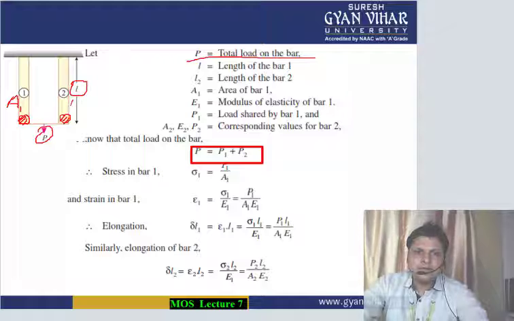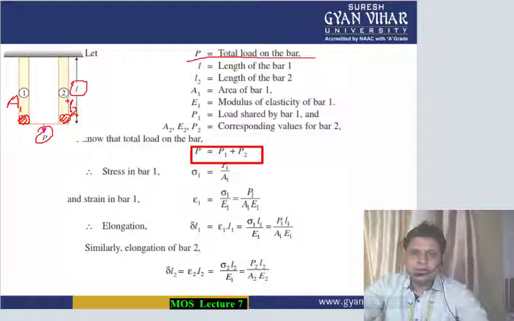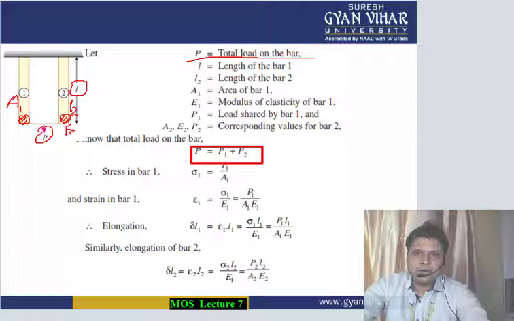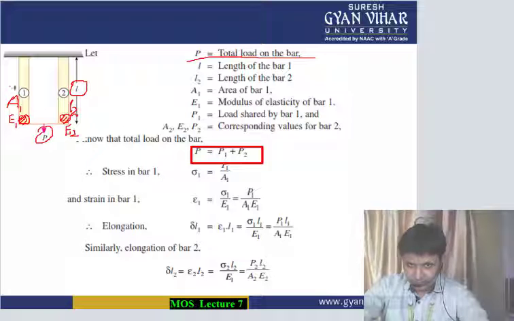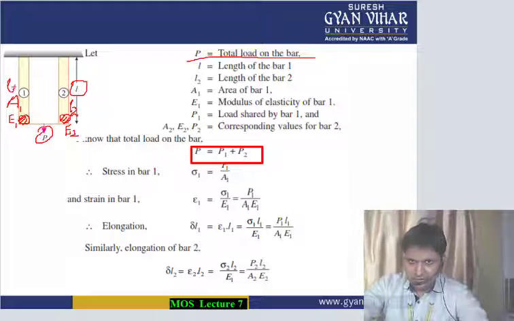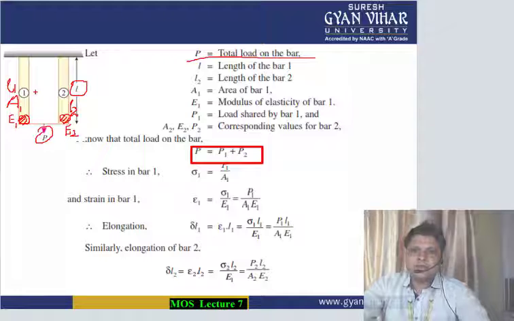Let the length of bar 2 be L2, and let the modulus of elasticity of its material be E2. Similarly, for bar 1, let the area be A1, the modulus of elasticity E1, and the length L1.